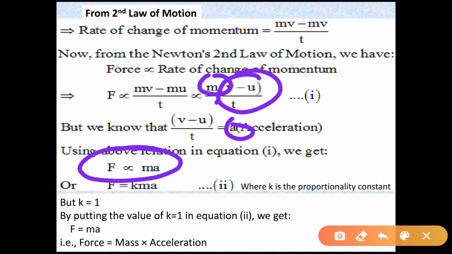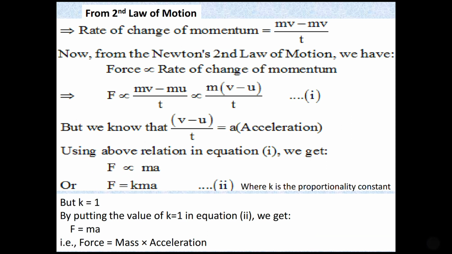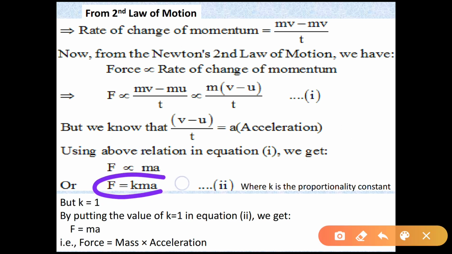Now to remove the proportionality sign, we need to multiply it with some proportionality constant. When we multiply, we will get an equals sign. So F is equal to kma.